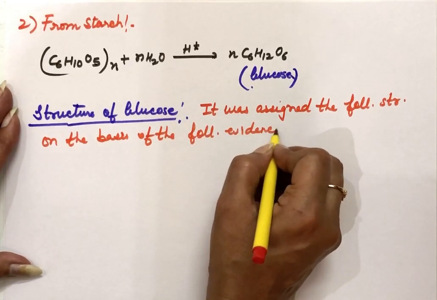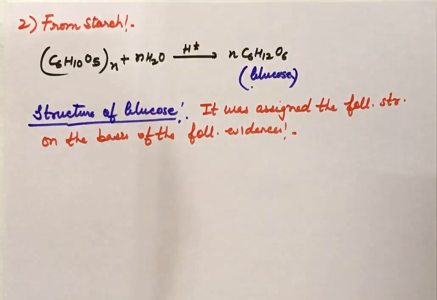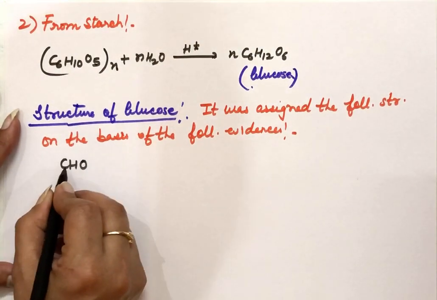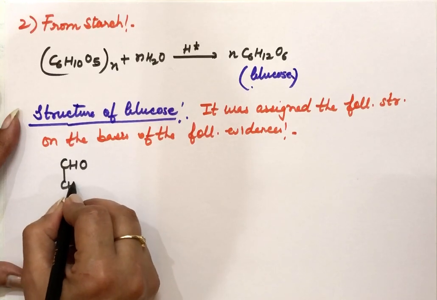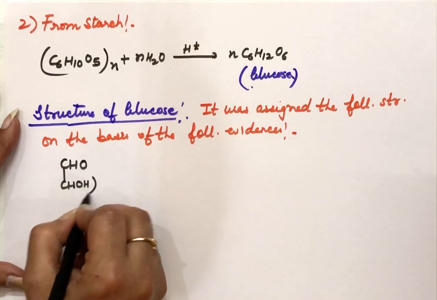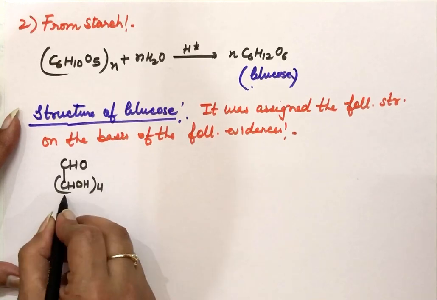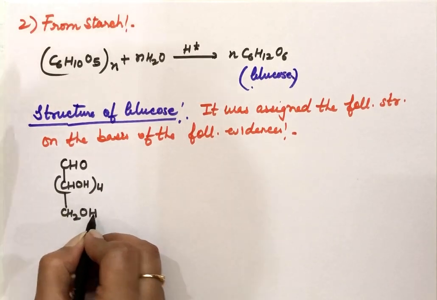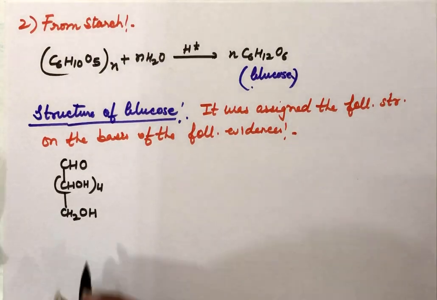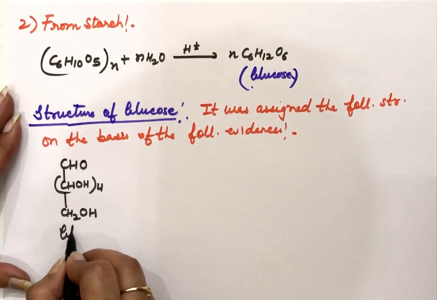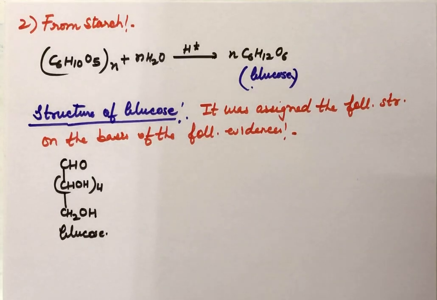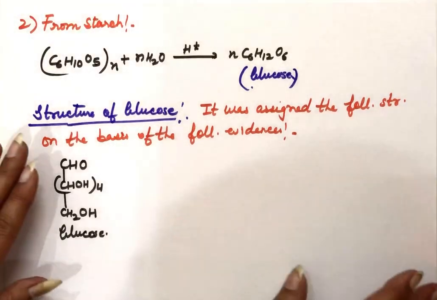Only from the evidences that we'll write, we have given a structure to glucose, that is, it has CHO as the first carbon. Then there are 4 carbon atoms, each of these will have the OH group attached to them. Then the last carbon also has OH with it. So there are a total of 5 OH groups in this. This is the structure that is assigned to glucose. But how we have reached this structure, that is our next part.